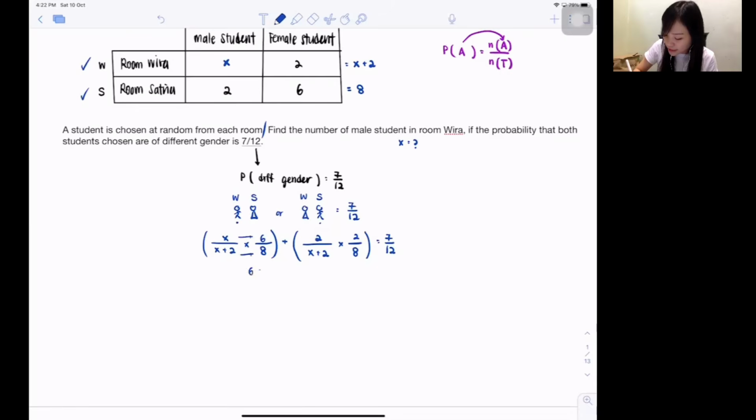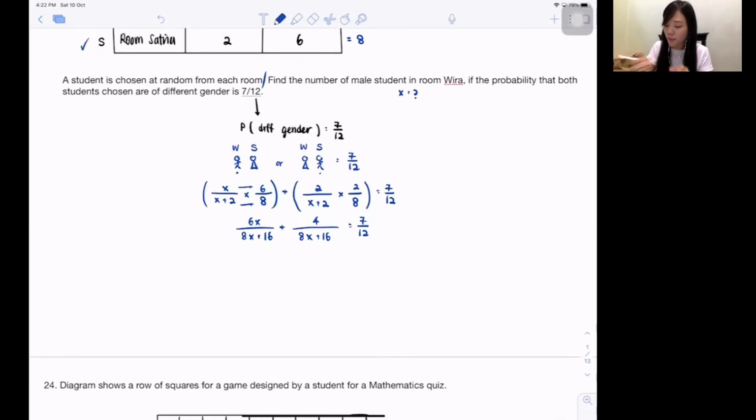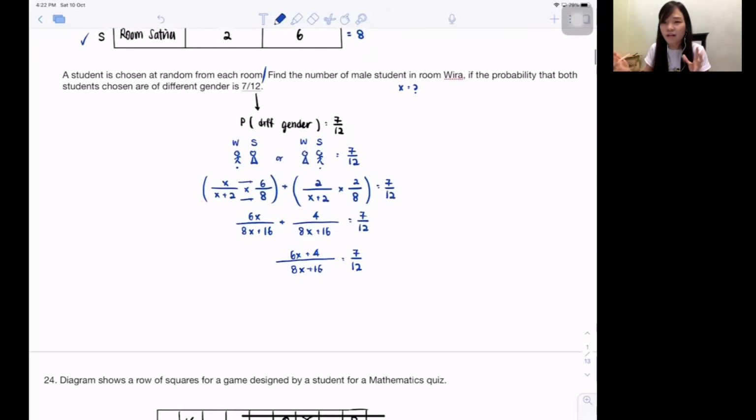So 6 times x, 6x. 8 times x, 8x. 8 times 2, 16. Plus, same for the top one. Top times top, bottom times bottom. Basic mathematics, equivalent to 7/12. You learned in lower form, when fractions want to be combined, they should share the same denominator. Do they have the same denominator now? Yes. So you can write them together. The top from the left is 6x, the top from the right is 4, equivalent to 7/12.